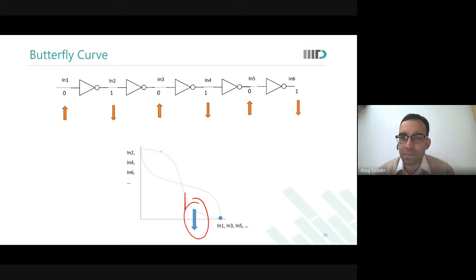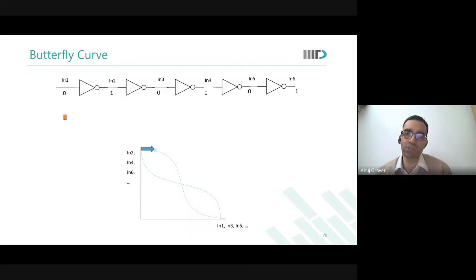It means there must be some noise in between them where I will be just at the boundary. I will not be able to go to that side, but even if I increase 1 millivolt above that, I will rush to that side. So what is that noise? Let us look at that also. Let us assume this is that noise.